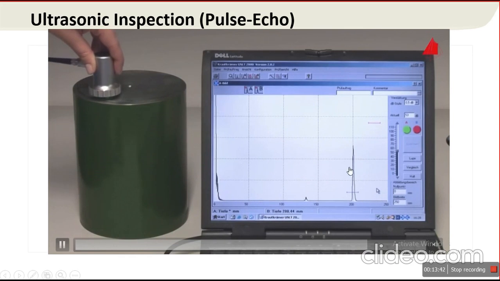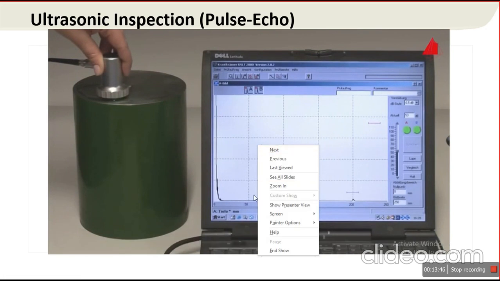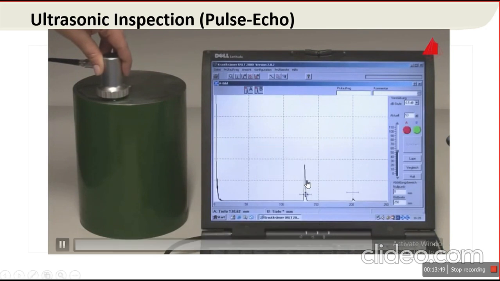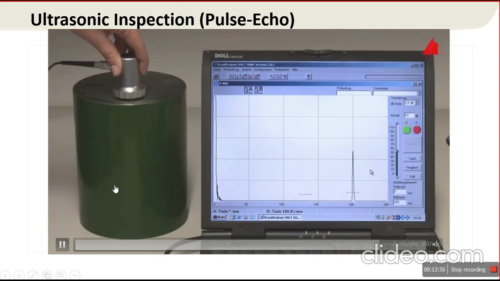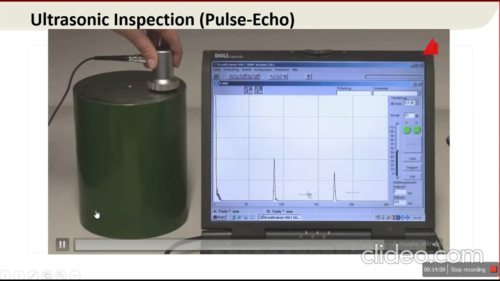The monitor gives a signal. This echo shows the location of the defect, meaning below that probe a defect is present. If you move further, there is another echo. So at this location two different echoes at two different places are shown.